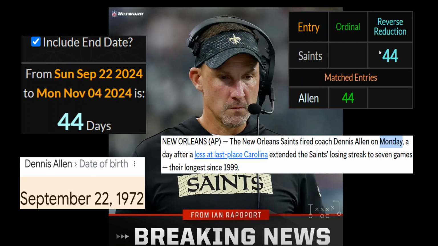Look over here. Saints equals 44. Allen equals 44. Keep in mind, it's just the 4 base ciphers. Look at it. Born on the 22nd. 2 plus 2 is 4.